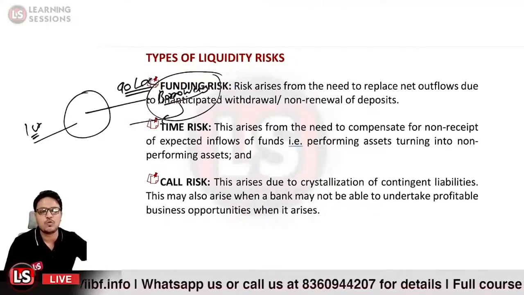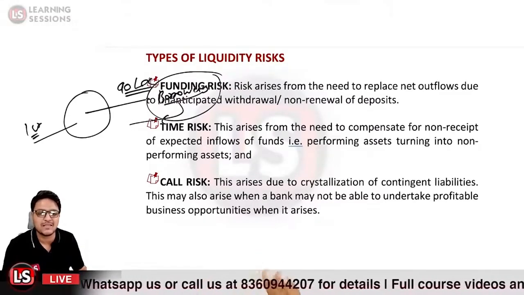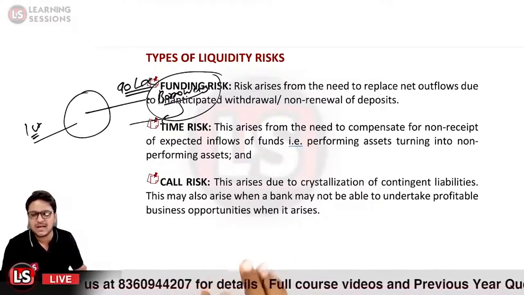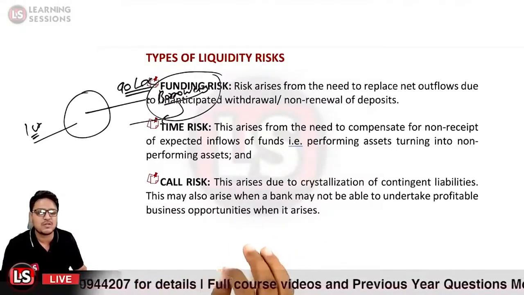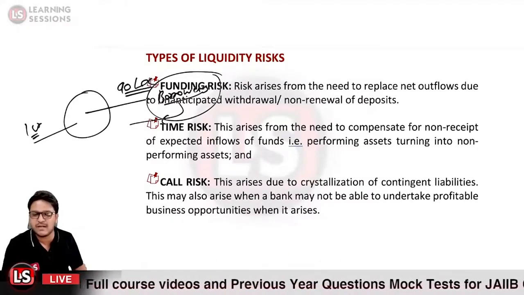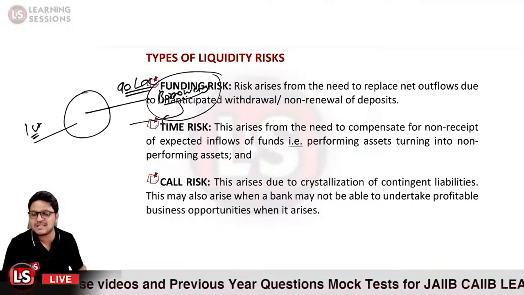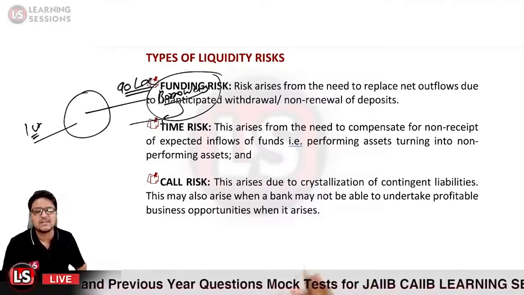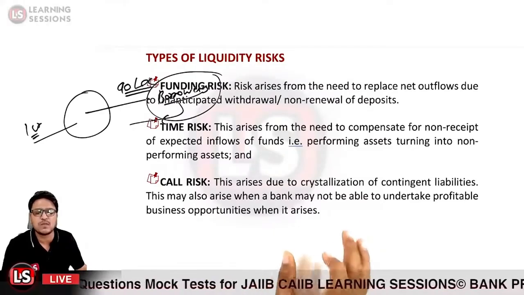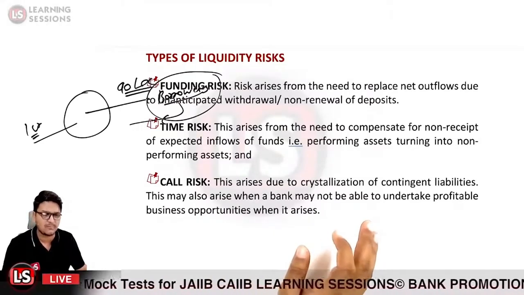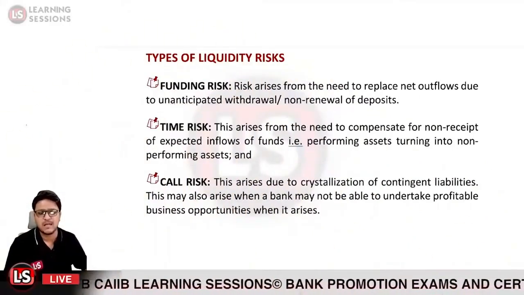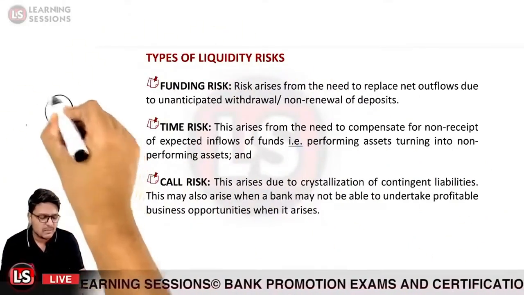Then it is related to call risk. Call risk arises due to the crystallization of the contingent liabilities, like the letter of credit, bank guarantee, co-acceptances. All these are examples of contingent liabilities. This may also arise when a bank may not be able to undertake profitable business opportunities when they arise. So what does it mean? It may be the case that the bank has given a bank guarantee.